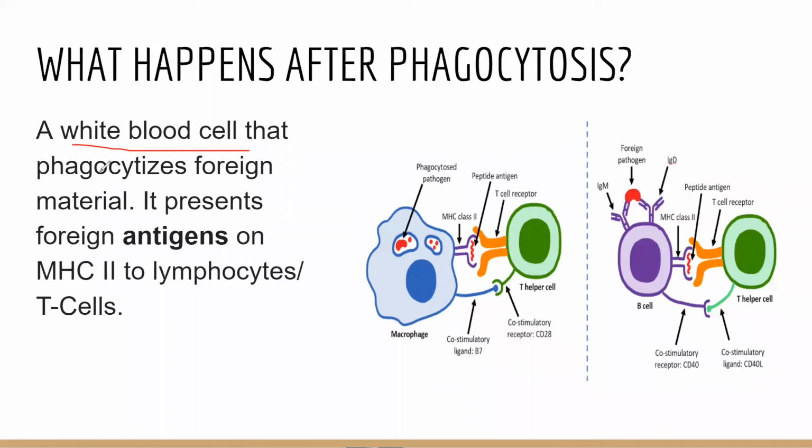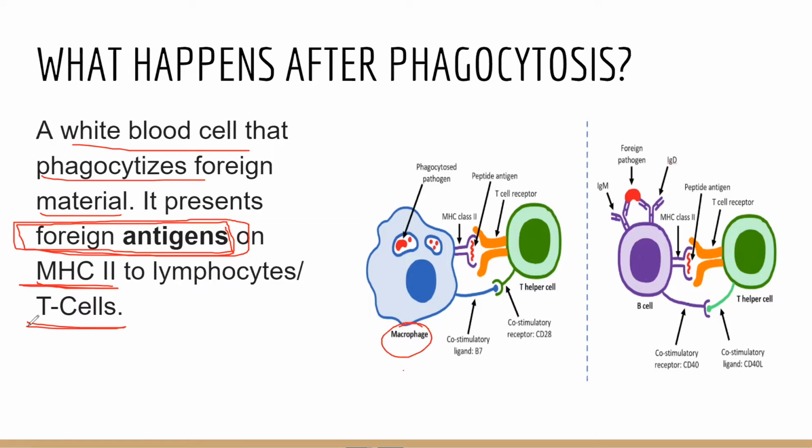The white blood cells that phagocytize the foreign material are going to present the antigen on MHC2 to the lymphocytes or the T cells. Now this is the macrophage, which had engulfed or phagocytized the pathogen and identified the antigen, and now that has to be transferred.